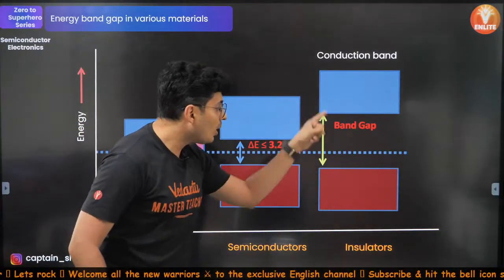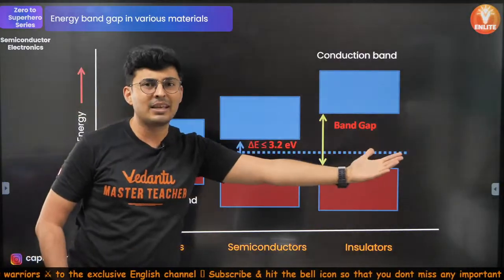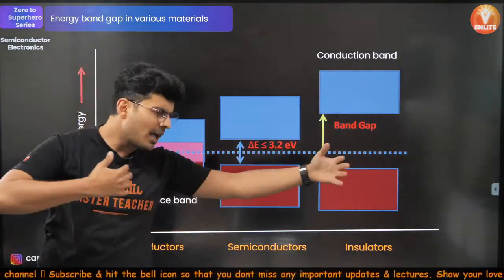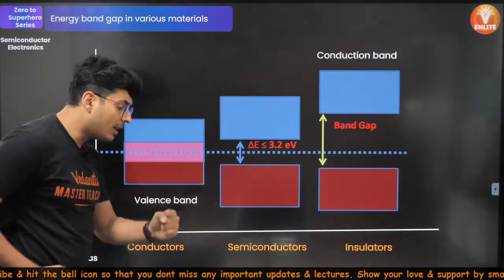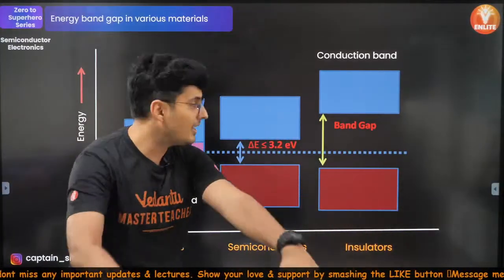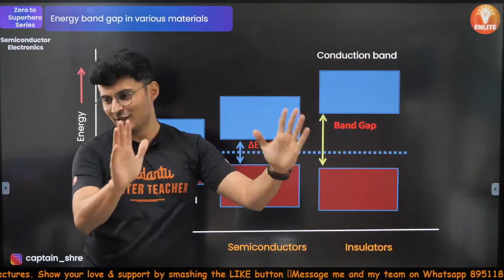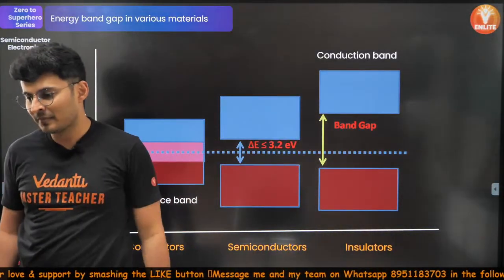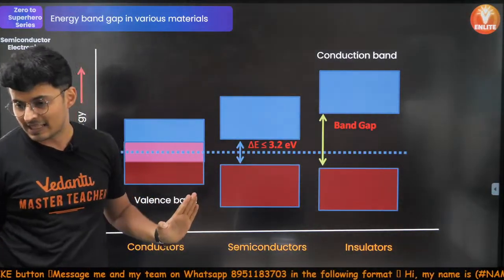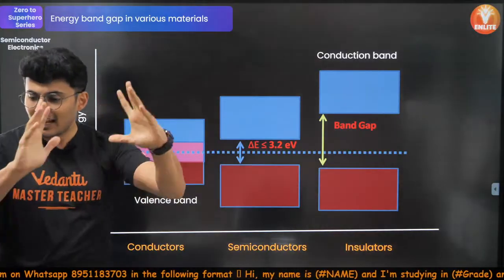Now, when you talk about insulators, the band gap is very big. It is like if you have played some games like Prince, Mario or something, there is a big jump you have to do. Very big jump. Even if you take a run up and even if you jump, you might most likely fall into that well. So guys, even if the electrons jump, they will fall. It's not possible to come here. That's why it is an insulator. Understood? So it's close to few electron volts, very close to 1, 2, 3 electron volts, not more than that.